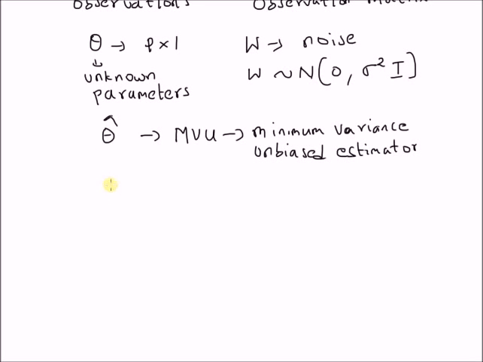And the estimator is given by H transpose H inverse H transpose X.